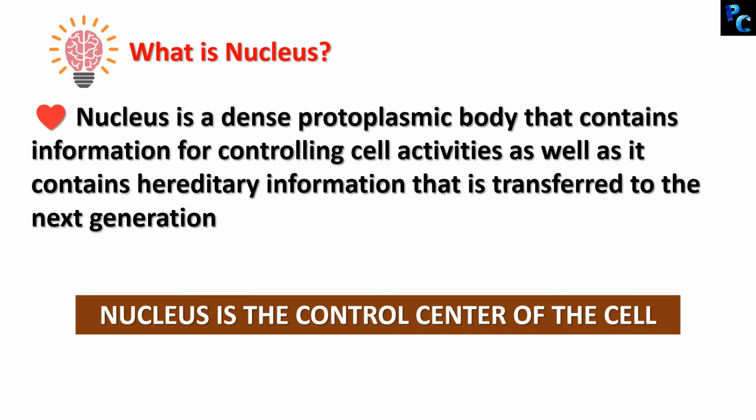These genes are inherited from the parents to the offspring. So genes contain the hereditary information, and these genes are within the nucleus. So now you can understand the definition of nucleus very nicely. You do not need to memorize, right? You can tell yourself what is nucleus and why it is called the control center of the cell.